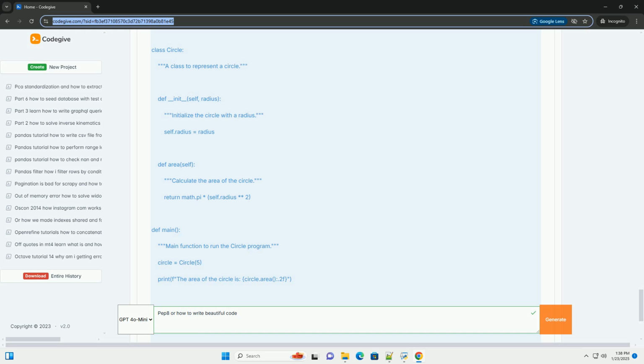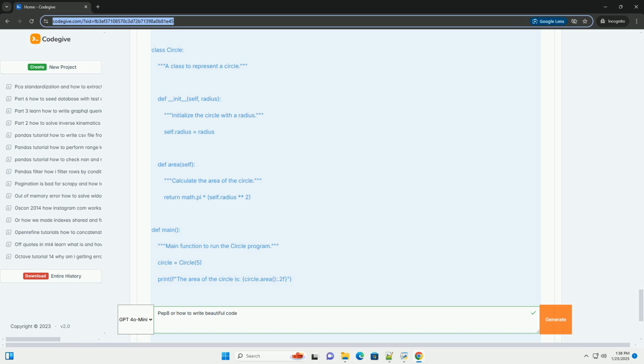6. Docstrings. Use triple quotes for docstrings. Write them as the first statement in a module, function, class, or method. 7. Exceptions. Use try and except to handle exceptions, and always specify the exception type.